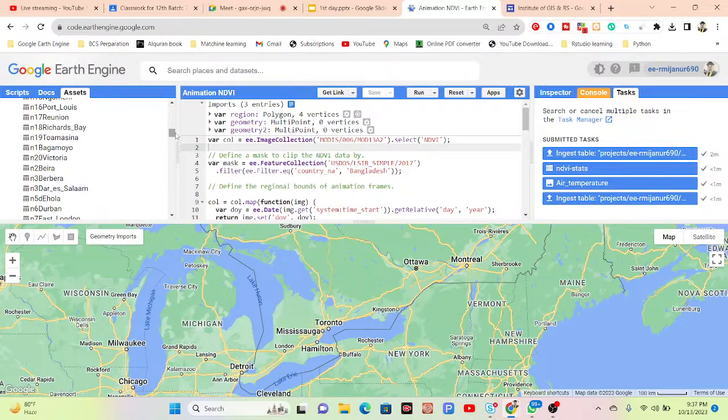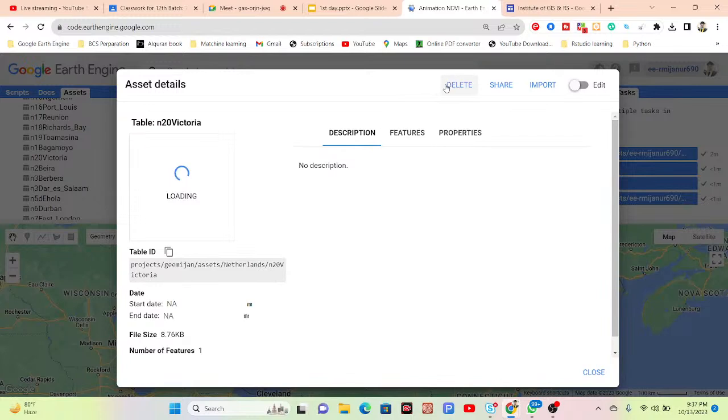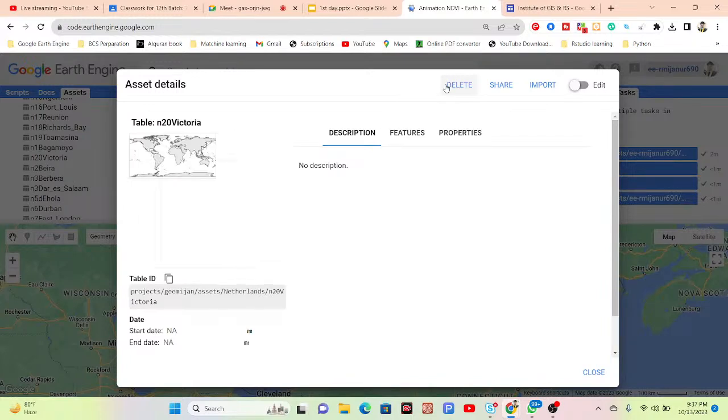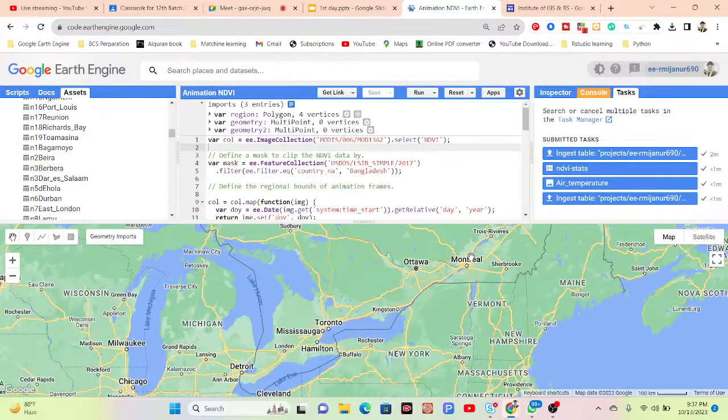Okay, 250 gigabytes. You can also remove any of them. Suppose you simply click, you can see the delete button, and you can easily remove that. Suppose your space is full, you can simply remove some boundary, click delete, and it will be removed from here. Or if you need more, you can also buy space from Google Earth Engine assets and upload more boundary shapefiles. But 250 gigabytes is vast, so there is no problem.